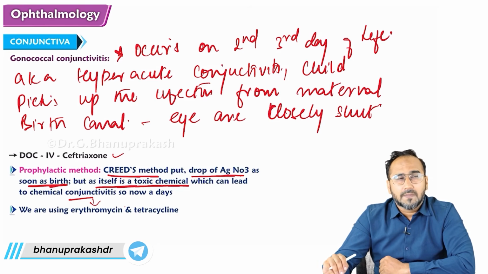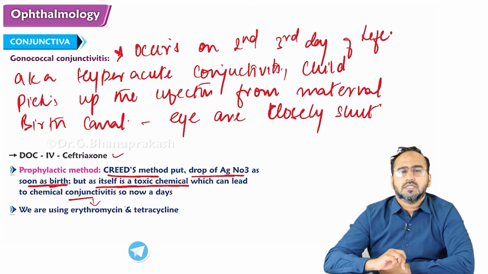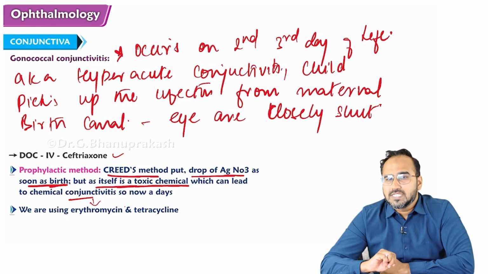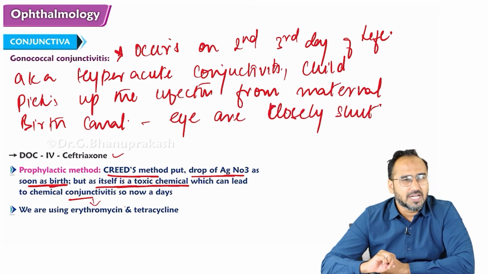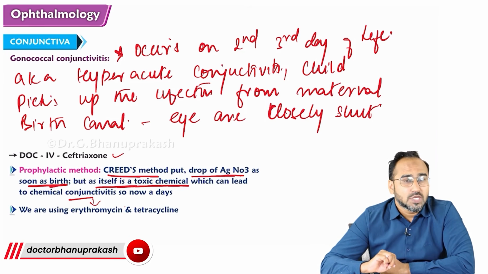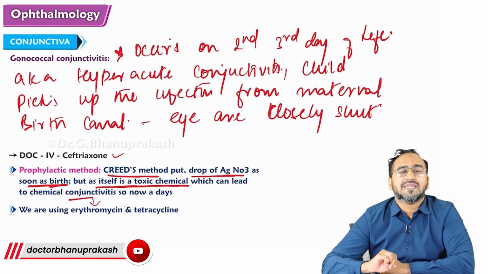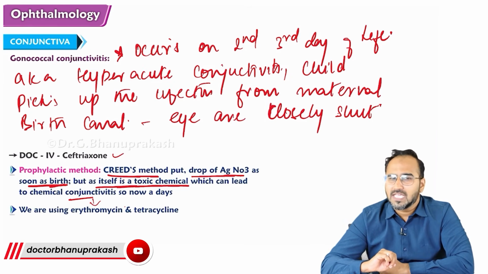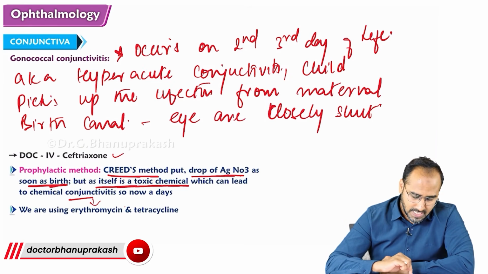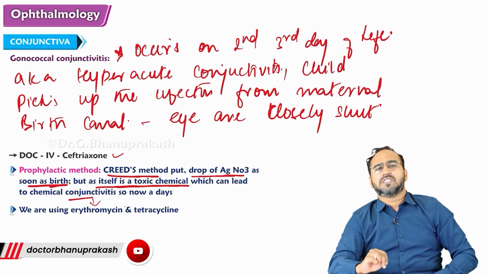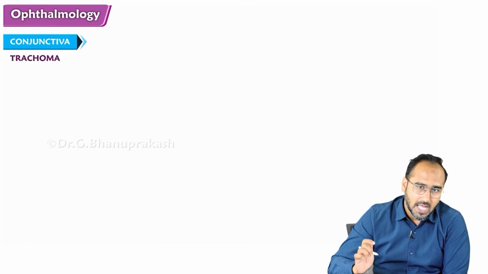Then what is the other conjunctivitis that we have discussed? Epidemic we have discussed. Then we discussed swimming pool conjunctivitis, which is caused by adenovirus as well as chlamydia. Acute hemorrhagic conjunctivitis is caused by enterovirus 70. Then we came to ophthalmia neonatorum. Now guys, we are starting with this disease called trachoma.